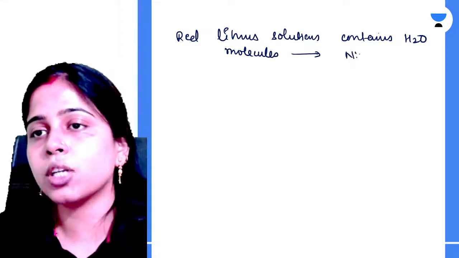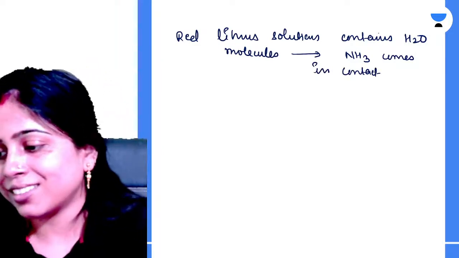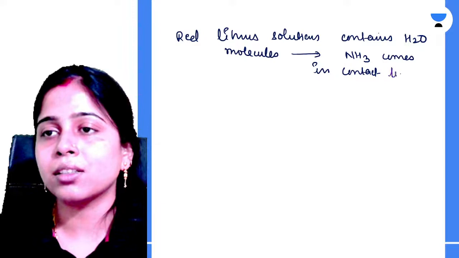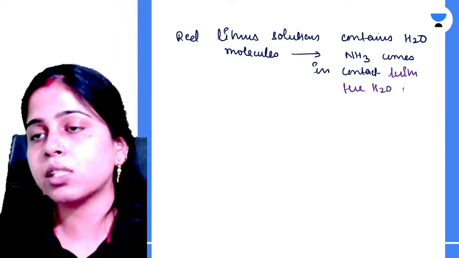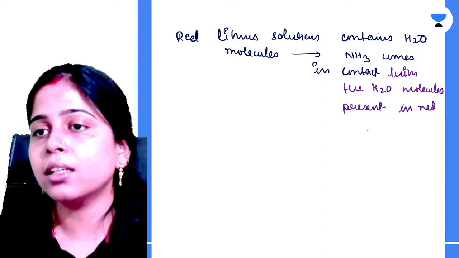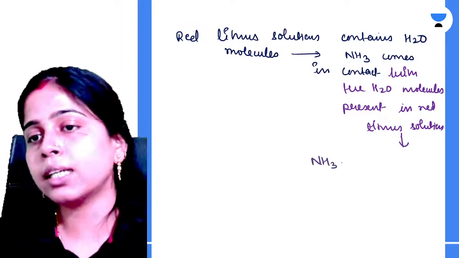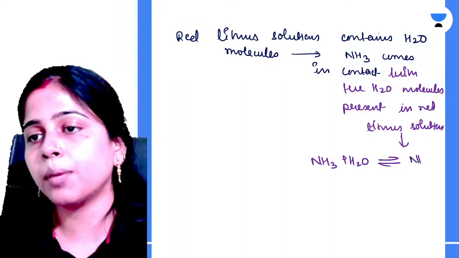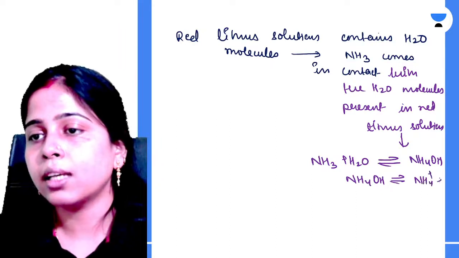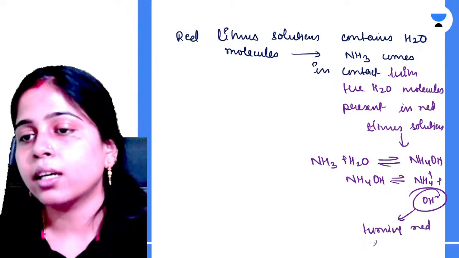Because of which, as soon as ammonia comes in contact with the water molecules present in your red litmus solution, it forms ammonium hydroxide, which decomposes to produce ammonium ion and hydroxyl ion, and this is turning your red litmus to blue.